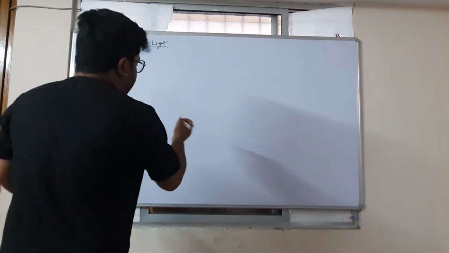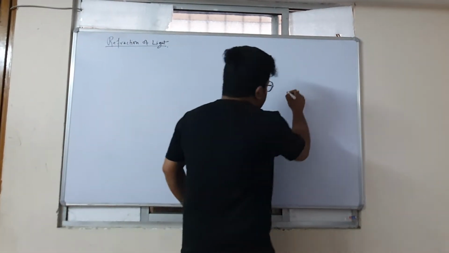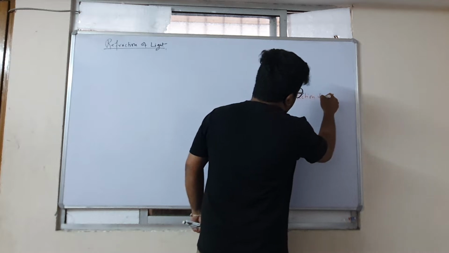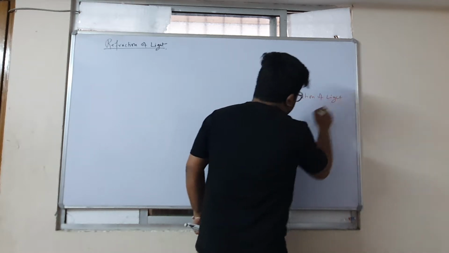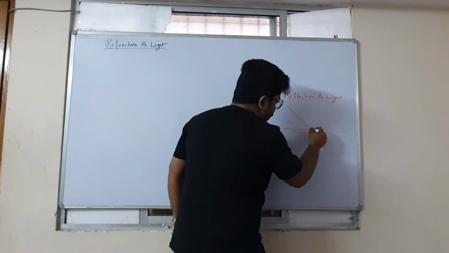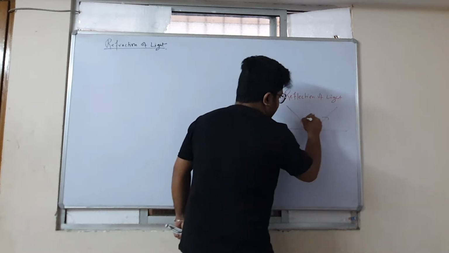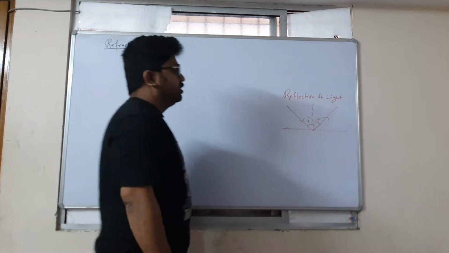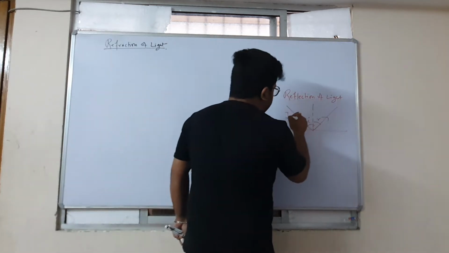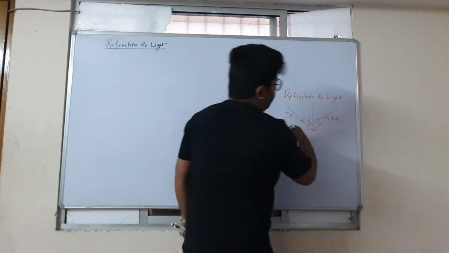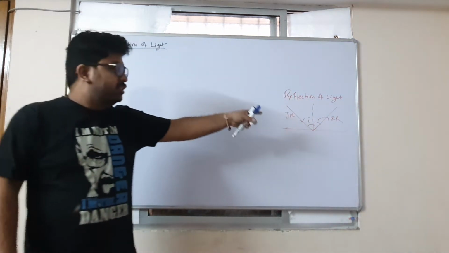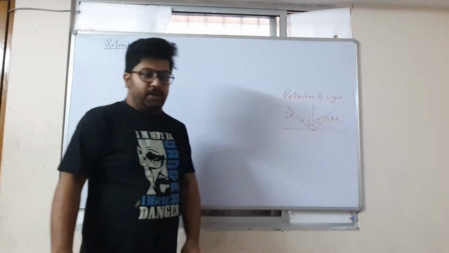So, you see, in case of reflection of light, what do we know? The phenomenon of bouncing back of light when it falls on any surface, the incident ray and the reflected ray we see. This phenomenon of bouncing back of light when it falls on any surface is known as reflection of light.